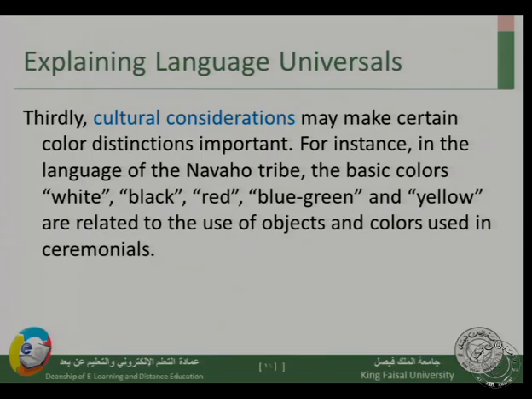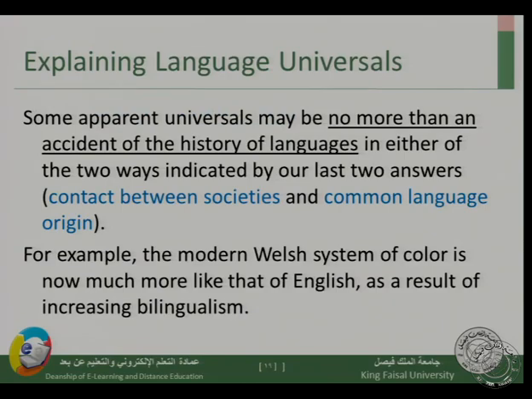Alright, so sometimes more than one factor can be at work. Some apparent universals may be no more than an accident of the history of language. We say that contact between societies and also common language origin, if this is actually the reason for the universality of semantic features, this is actually an accident. It's not really something deliberate that happened because of a physical way that is similar in all languages, or a psychological reality that is similar in all languages, or a cultural need that is similar in all languages. Sometimes it might just be an accident because of contacts between societies and common language origin.